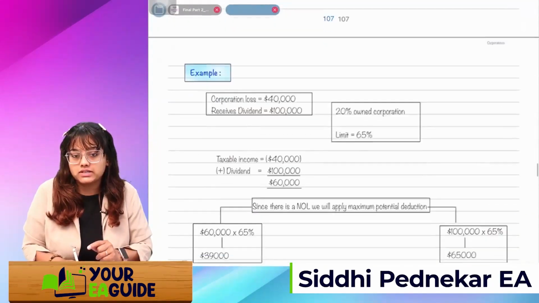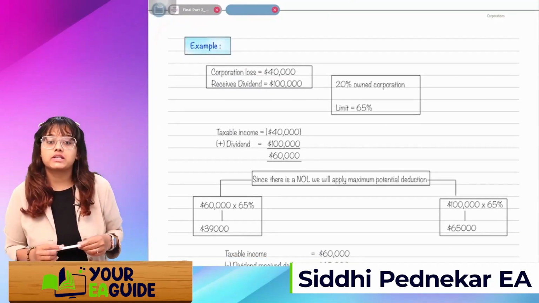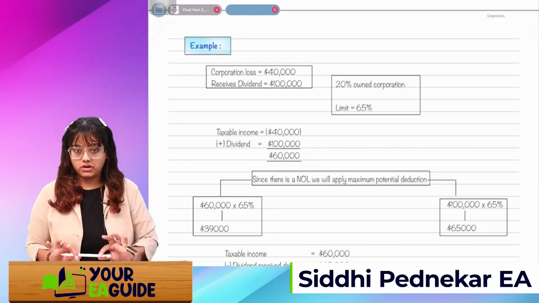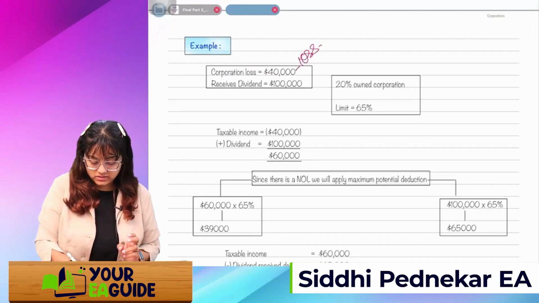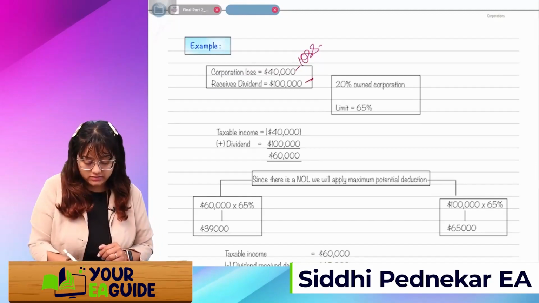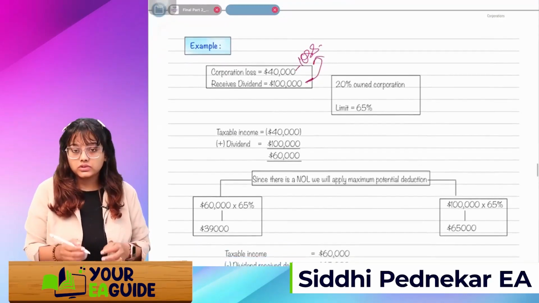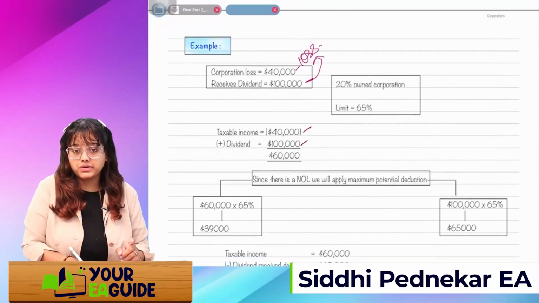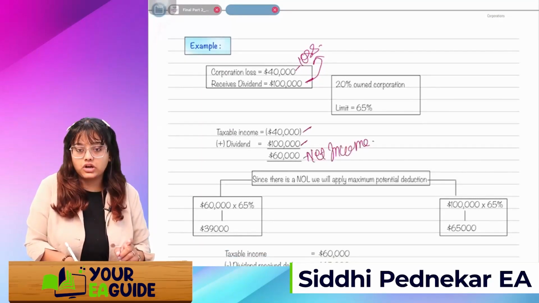Let's take one example, then only you'll be able to understand. If a corporation is having a loss of say 40,000, and the corporation is receiving a dividend of 1 lakh. Remember I said to include this dividend into this. So loss plus dividend, net income is 60,000.